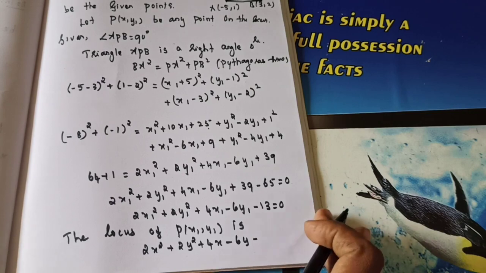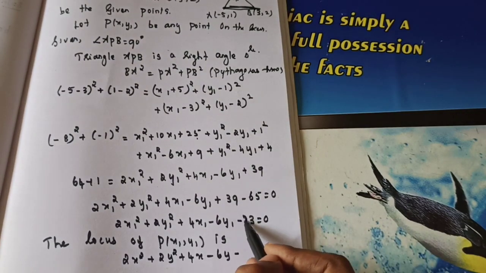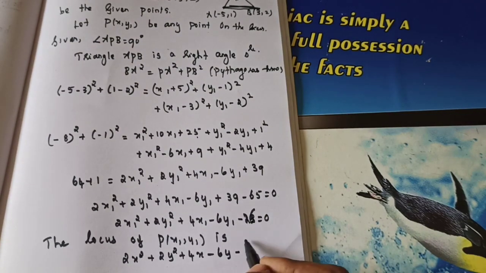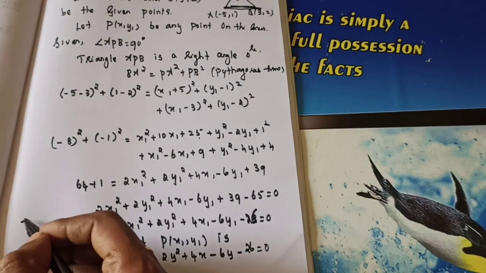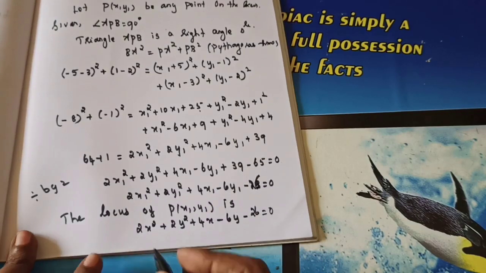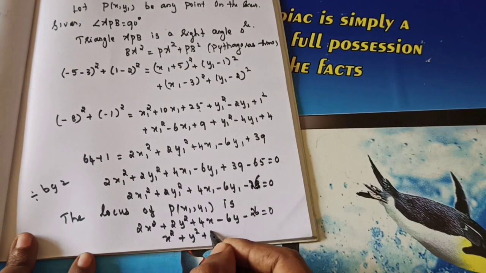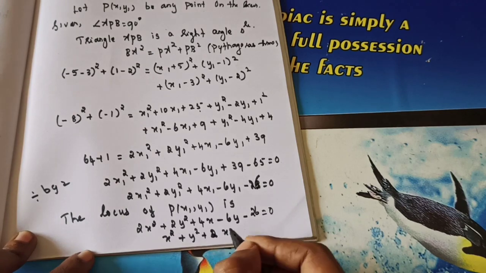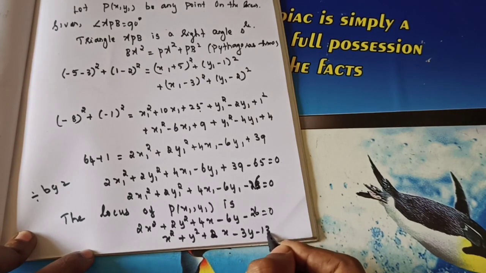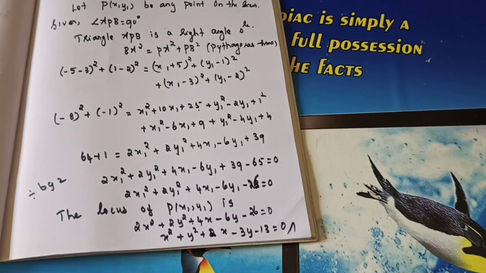13, correct? Sorry, it's not 13. It's 26. So minus 26 is equal to 0. So everywhere 2 is common, so you will divide by 2. So when you are dividing by 2, x square plus y square plus 2x minus 3y minus 13 equal to 0. This is the required answer.